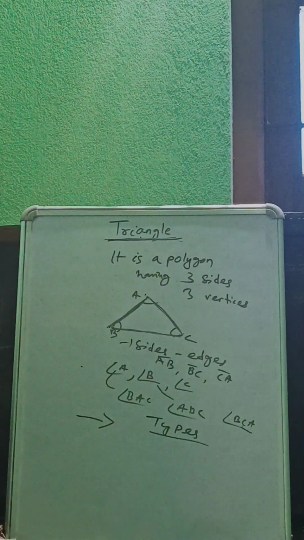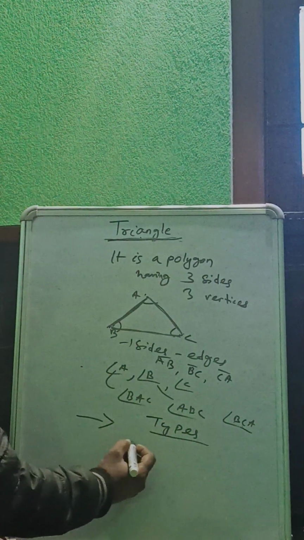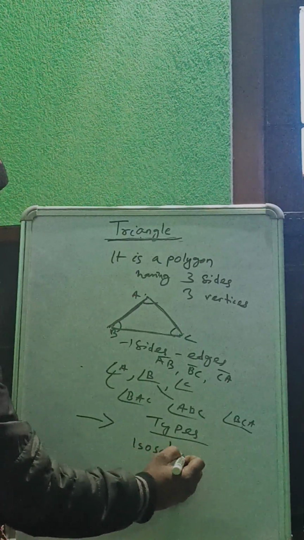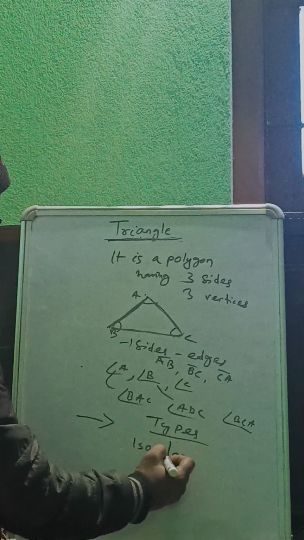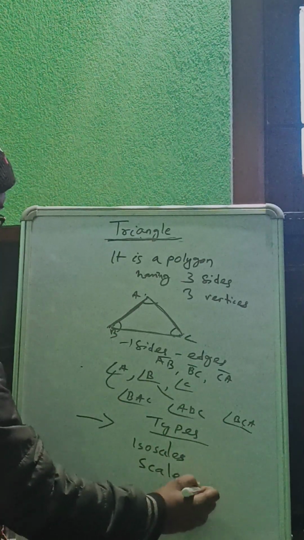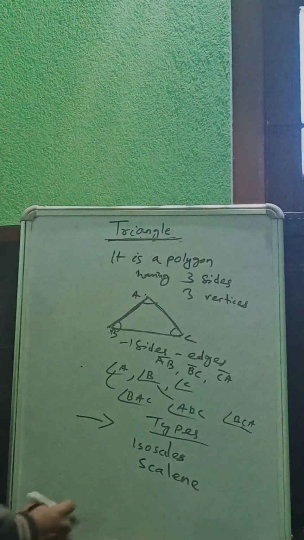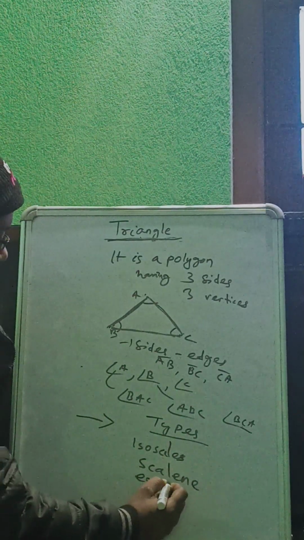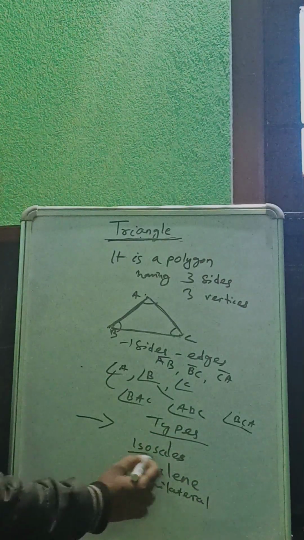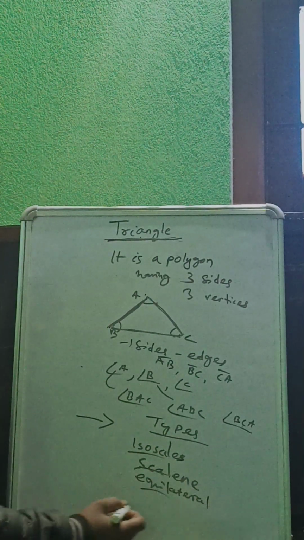Types of triangles: isosceles, scalene, equilateral. These are the types.